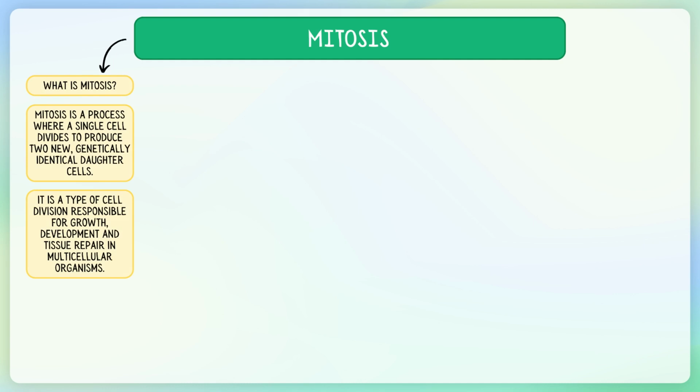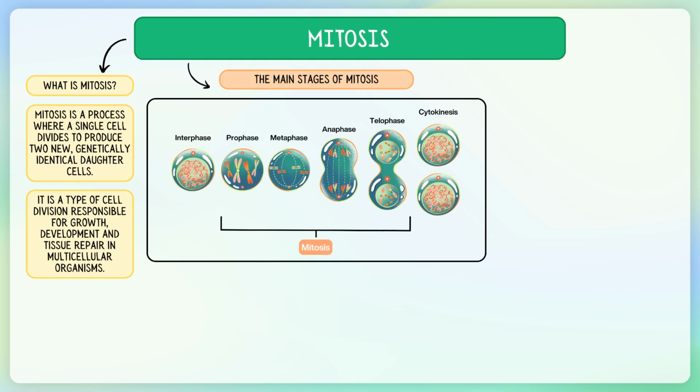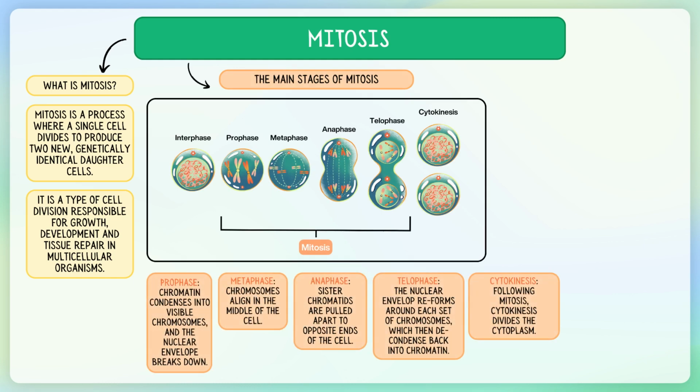Let's recap. First, we explored mitosis and its significance within the cell cycle. We started by recalling that mitosis is a type of cell division responsible for growth, development, and tissue repair in multicellular organisms. We outlined the main stages of mitosis, which include prophase, metaphase, anaphase, telophase, and then, following mitosis, we have cytokinesis.